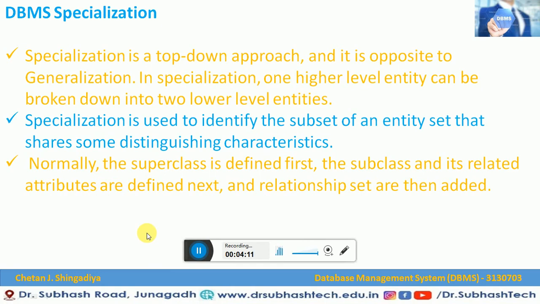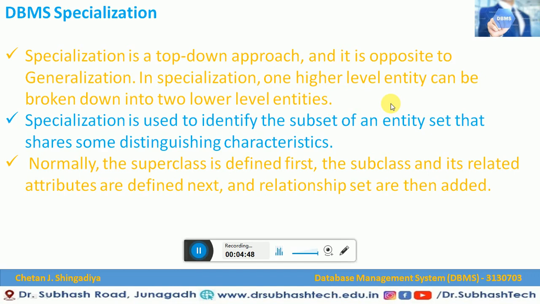Now let us discuss what is specialization. Specialization is a top-down approach. It is opposite to generalization. We discussed that in generalization we use a bottom-up approach, while in specialization we use a top-down approach. In specialization, one higher level entity can be broken down into two lower level entities.